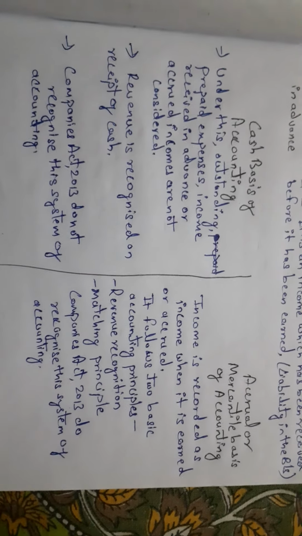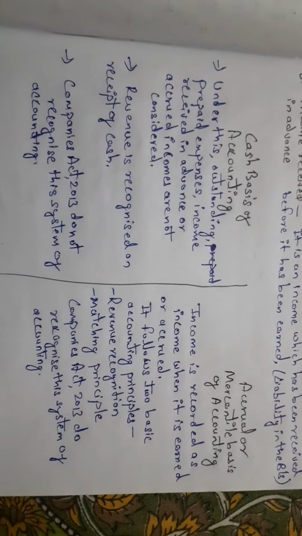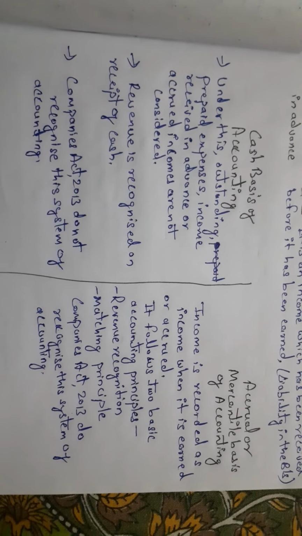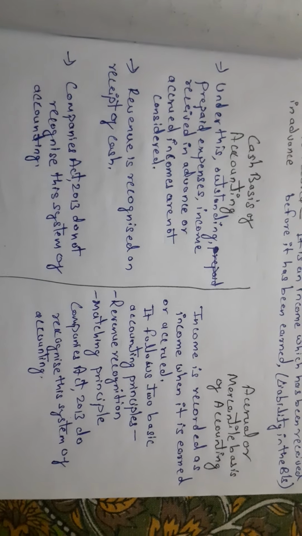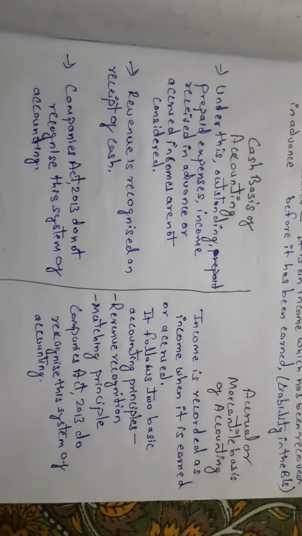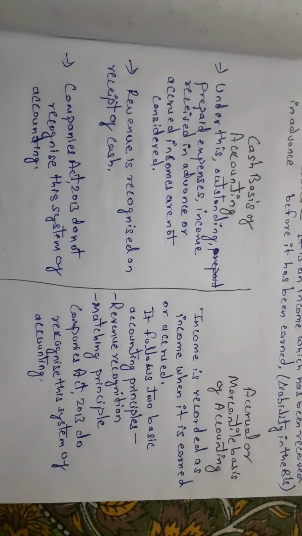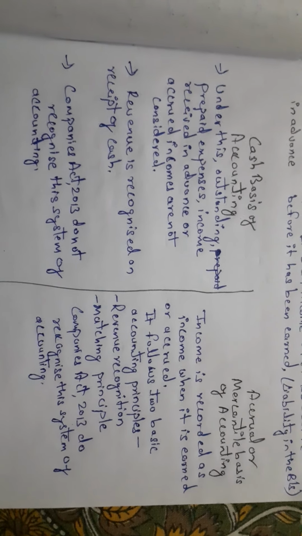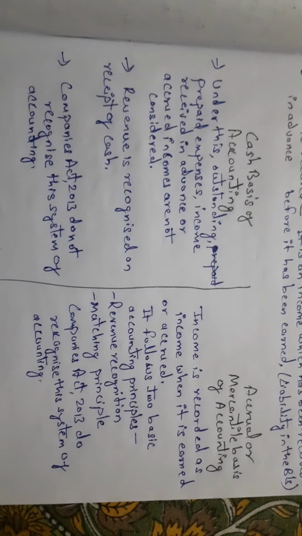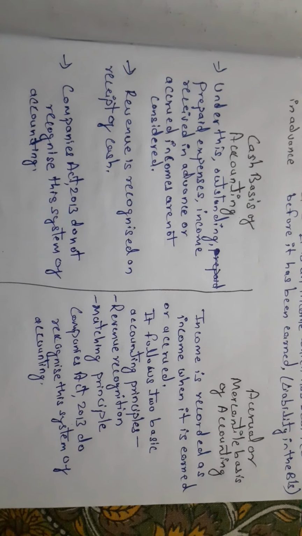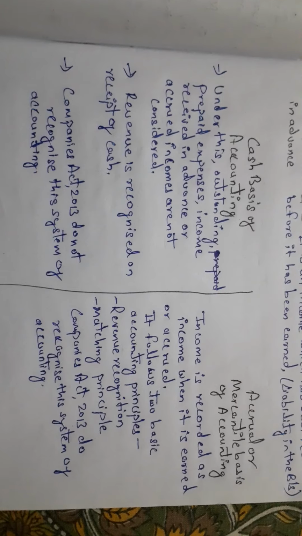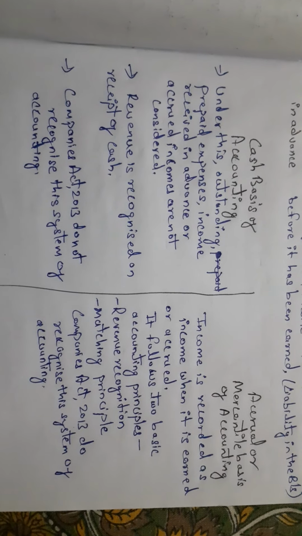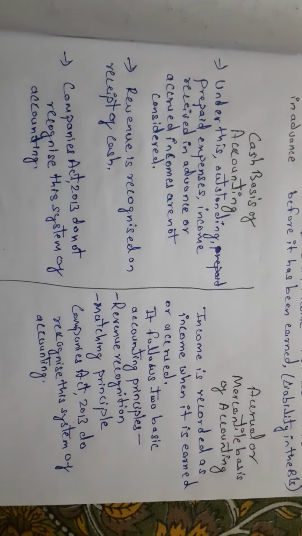Now let's look a little deeper at the difference between cash basis of accounting and accrual, alternatively named as mercantile basis of accounting. So under cash basis, outstanding and prepaid expenses, income received in advance or accrued incomes are not considered. If you follow cash basis of accounting, these things you do not have to consider.